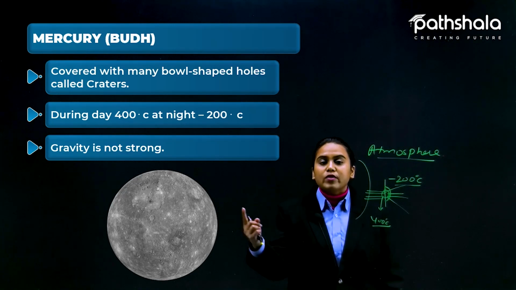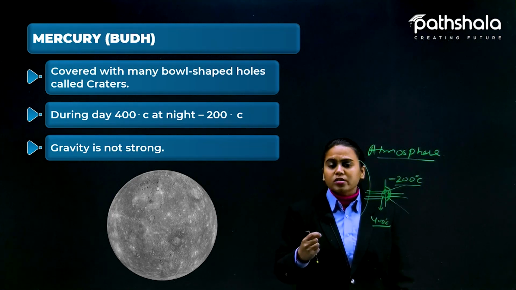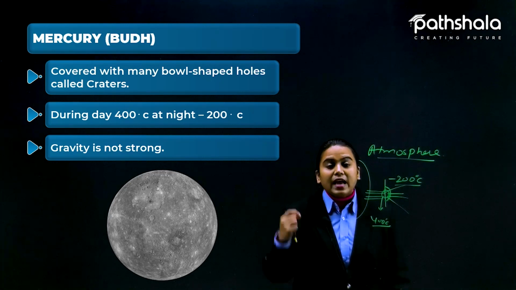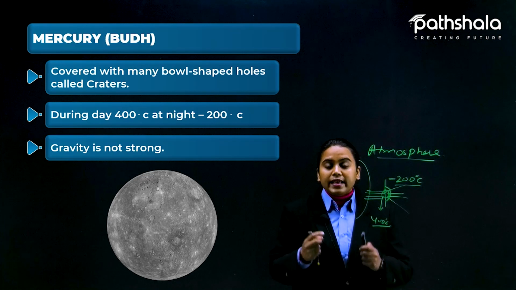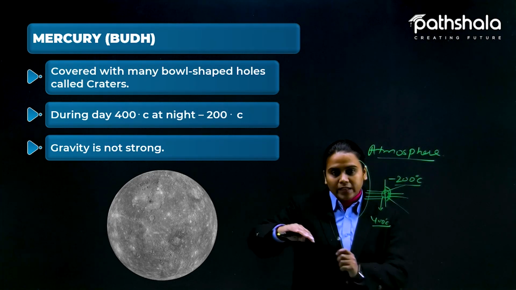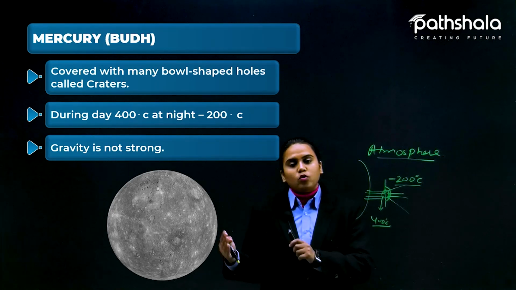It continuously revolves around the sun, because it has less gravity and it is the nearest to the sun. So anything which comes in the way of Mercury will collide with the sun only.